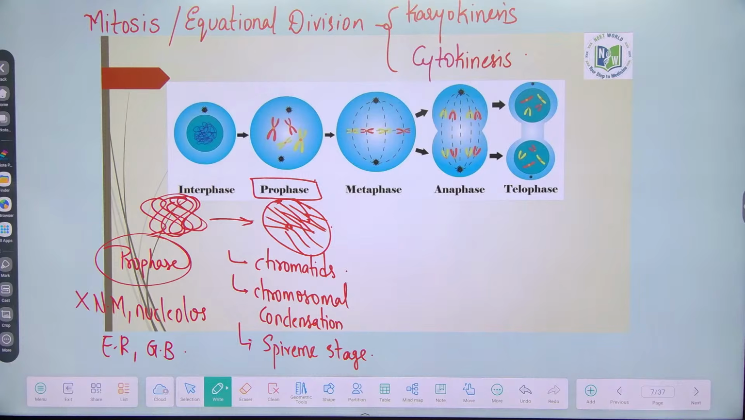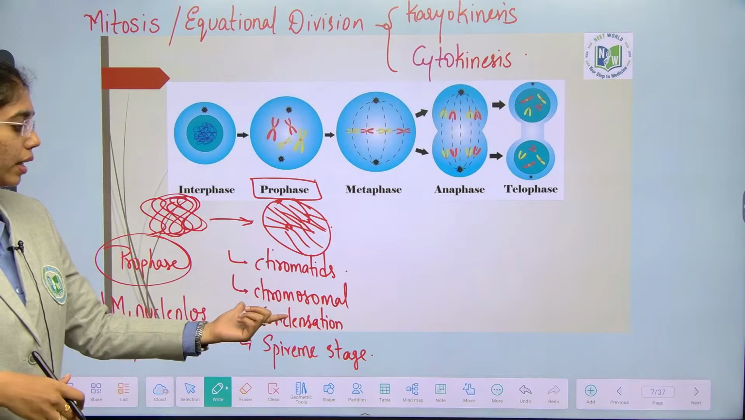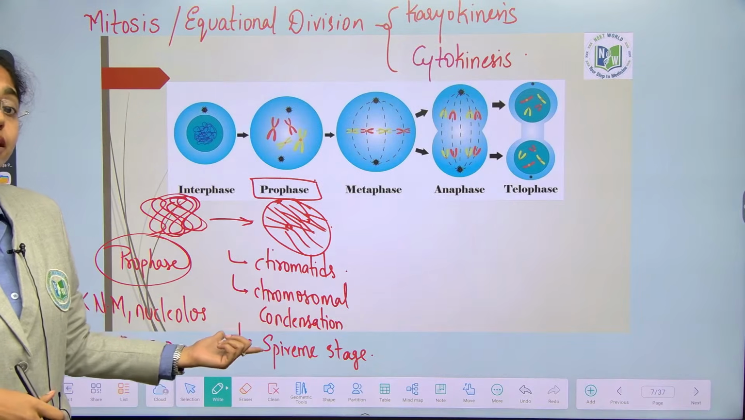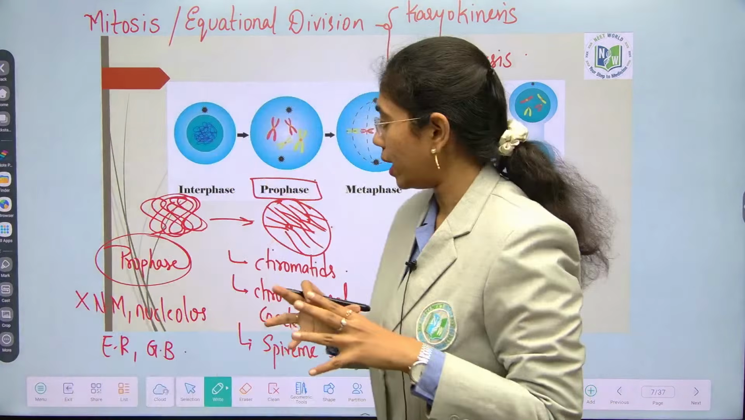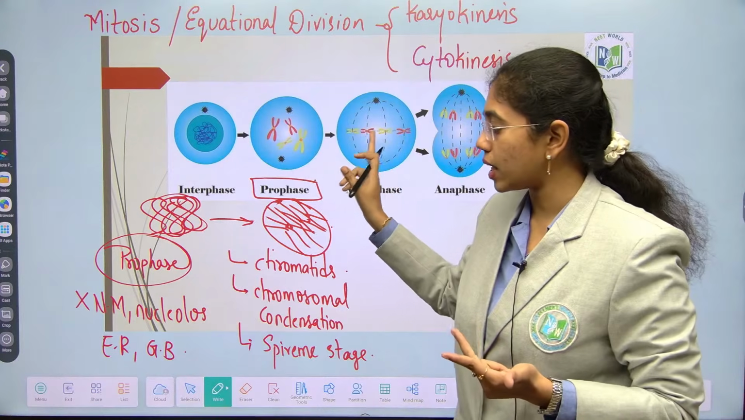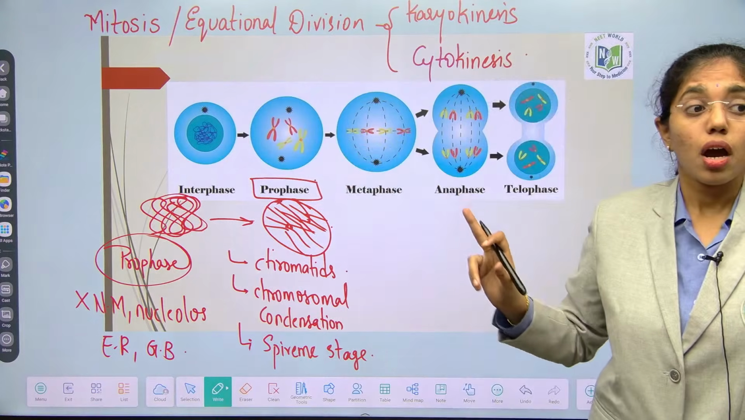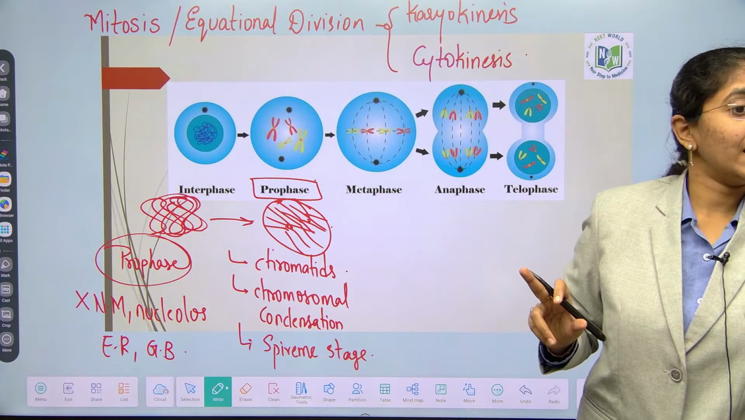Now the chromatid threads which are formed can dance from here to there. So what is happening in the prophase? Chromatid threads are formed and then chromosomal condensation, spireme stage where chromatids are adjoined to the cell membrane, followed by disintegration of nuclear membrane, nucleolus, endoplasmic reticulum and Golgi bodies. One more thing, the cytoplasm gets condensed here.